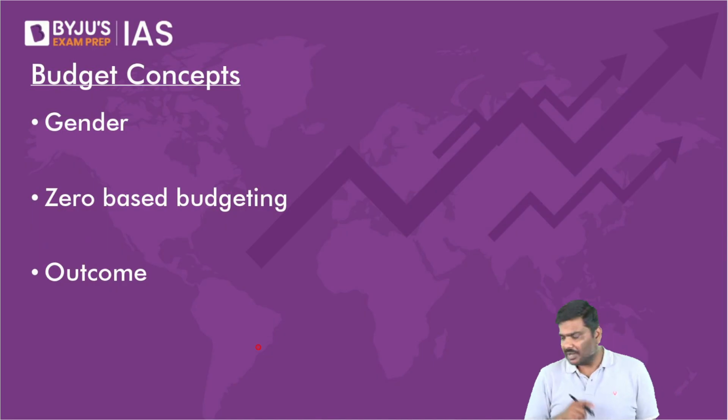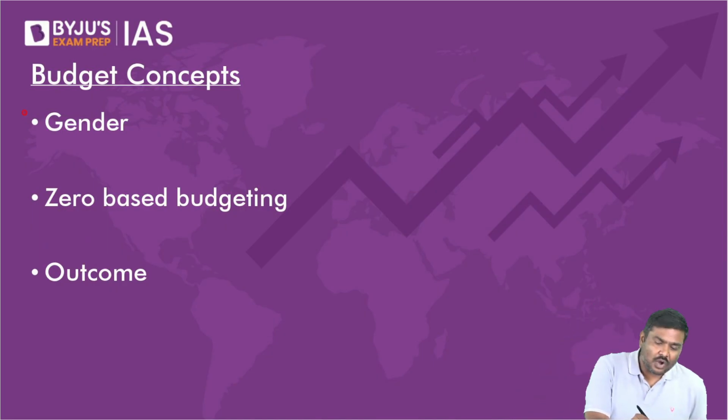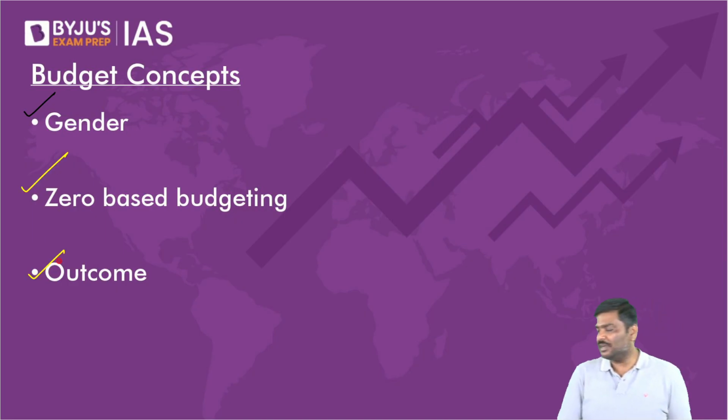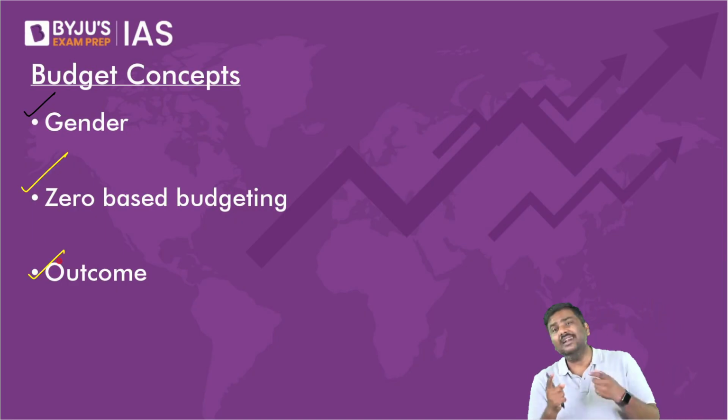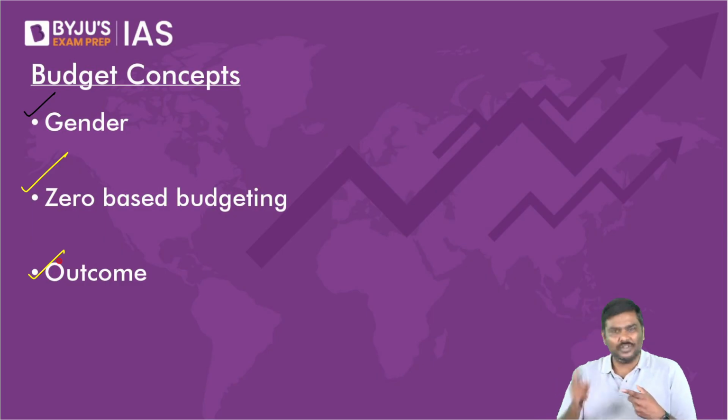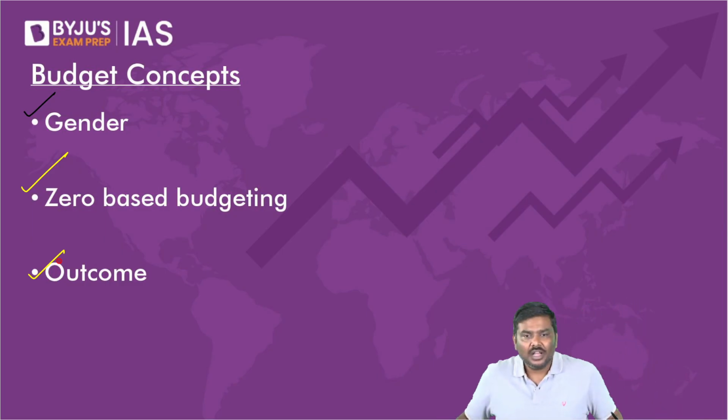Let me continue. There is a concept called gender budgeting, zero budgeting, and output budgeting. Three more concepts, but I'll take this up after the break. After the break, we'll have a discussion regarding a couple more concepts related to the budget, and we'll continue the discussion.